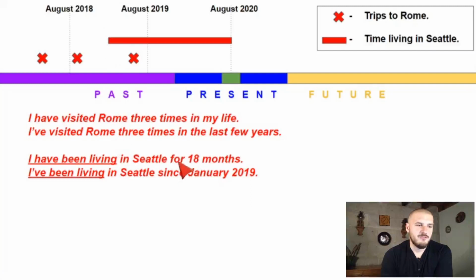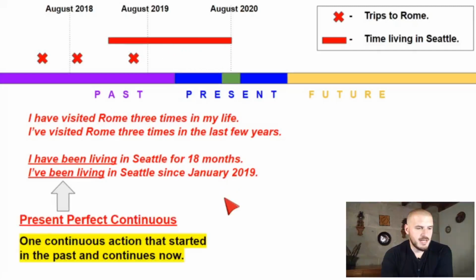For and since. For 18 months or since January. We can make a contraction, I've been living in Seattle since January. This is one continuous action. Started in the past and continues now. So to recap, present perfect continuous is one continuous action that started in the past and continues now.